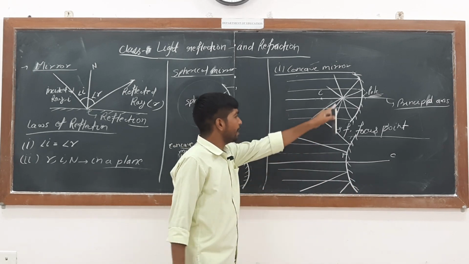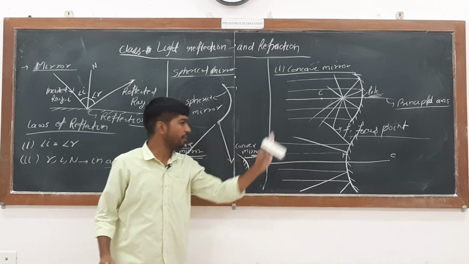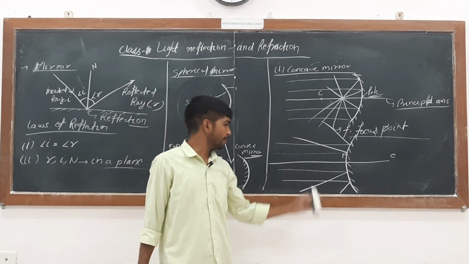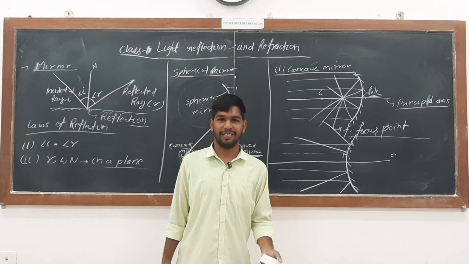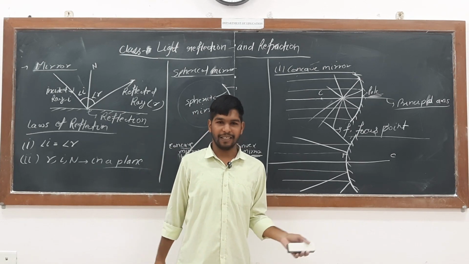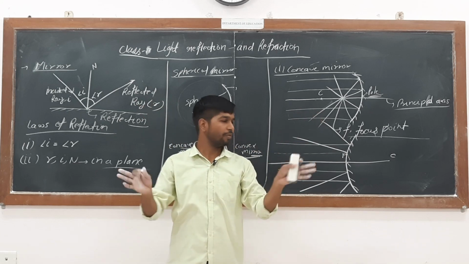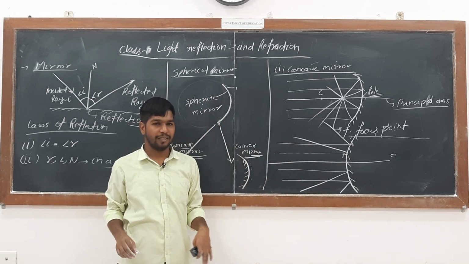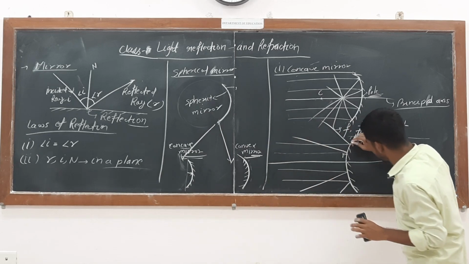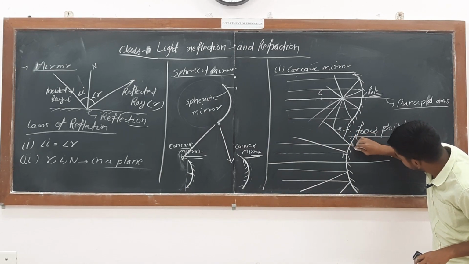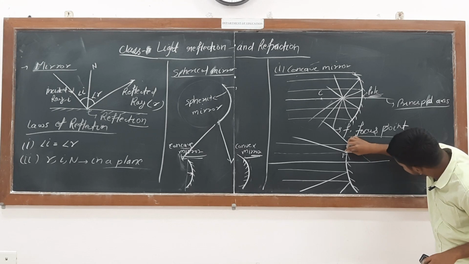So here lights are getting incident. That point we gave the name focus point, but here it is not the case because lights are not getting intersected here, because lights are spreading. So for that, what we do, we take a back point and draw the line like this.